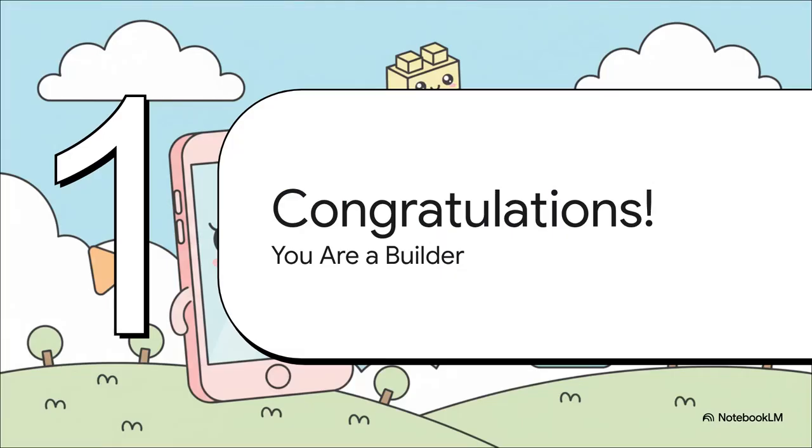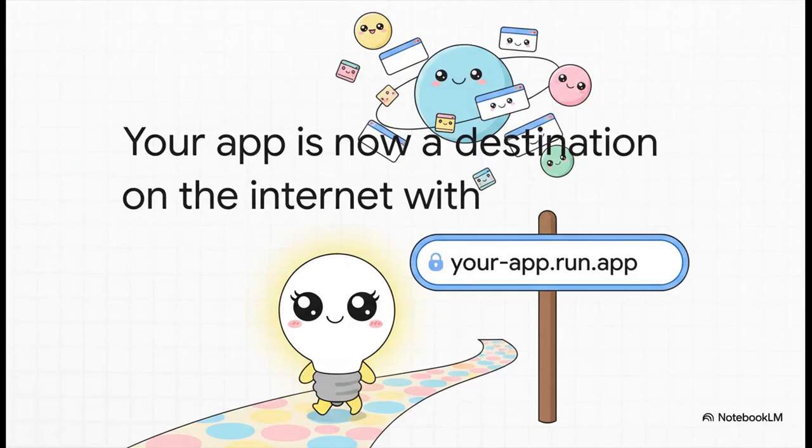And just like that, you've done it. After just a few minutes of describing an idea and then chatting with an AI to make it better, you are officially a builder. You've taken an idea out of your head and made it a real, tangible thing on the internet. This is what it looks like in the wild. A clean, real, shareable URL that you can text to your friends, email to your family, whatever you want. Your idea isn't just an idea anymore, it's a destination.